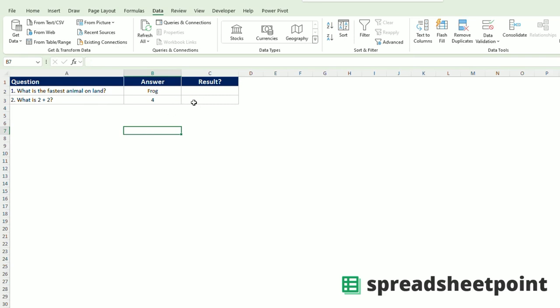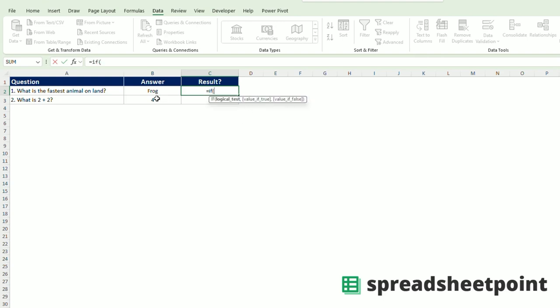Now I will show you how to write a formula that looks at these cells and outputs a result based on the answer. So we know the correct answer for number 1 is cheetah. I'm going to write a simple if statement here. So you start that by using equals, IF, this cell equals cheetah, then correct.